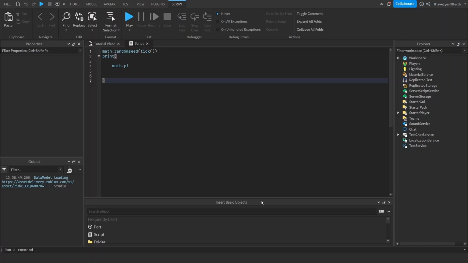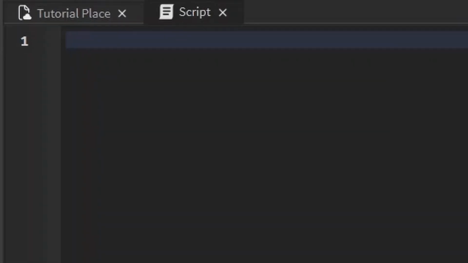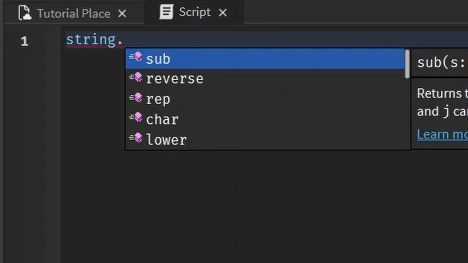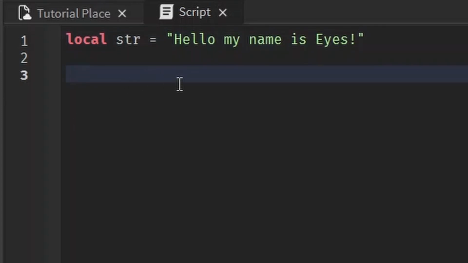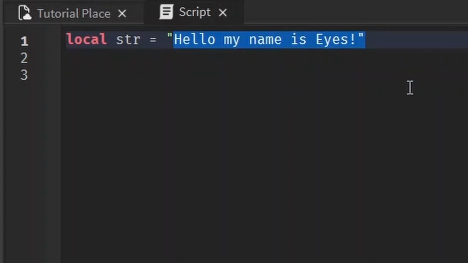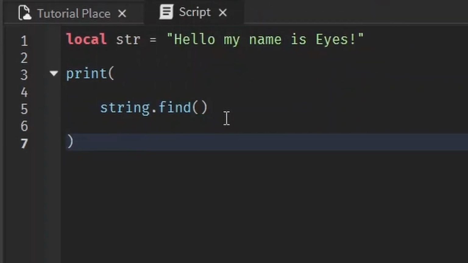Similarly to how there's a math library, there's also one for strings that lets you manipulate and interpret them. To access it, all you have to do is type in string dot, and then you have a list of all the things you can do with it. Let's go over some of the cool ones. First, I'll make a variable of string and I'll just call this hello. My name is eyes. Whenever we manipulate a string, I'm going to use str, which will be the string. Again, I'll be printing these out.